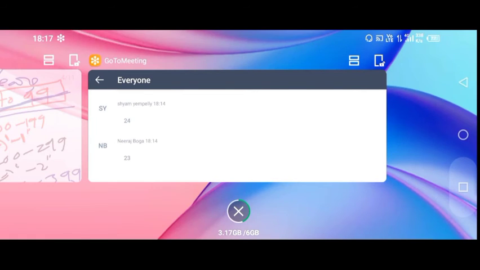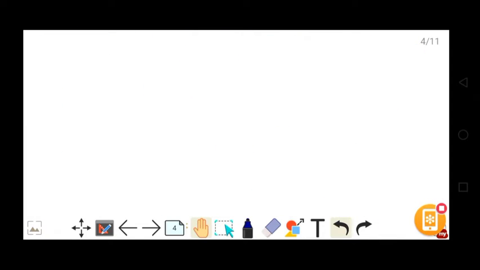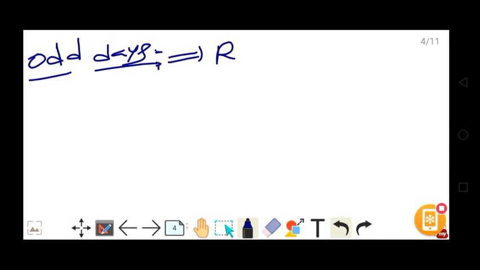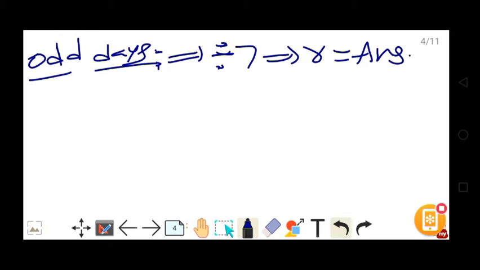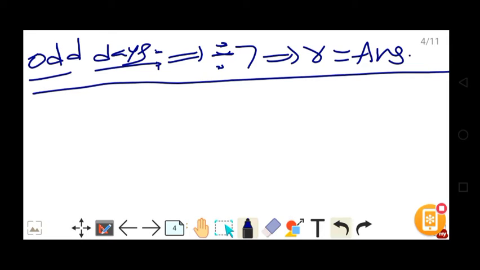Okay. Now, one more point we have to know is how to calculate odd days. Up to now, we learned how to calculate odd days for 1 year, 10 days, 30 days or 40 days. Now we will move a bit. So, how to calculate odd days? Again, we have to divide by 7. The remainder represents your answer. This is the way to calculate odd days.